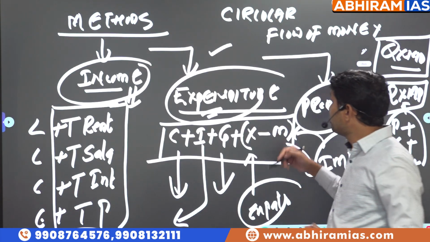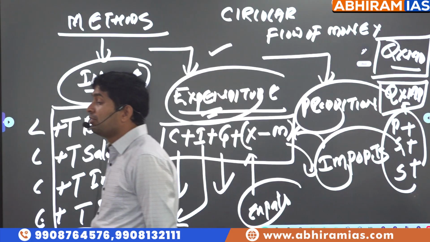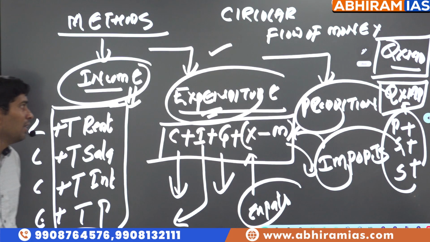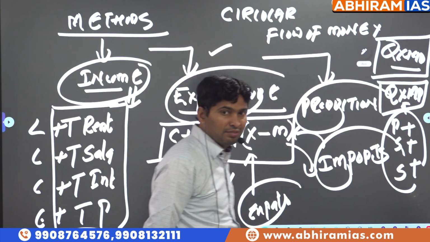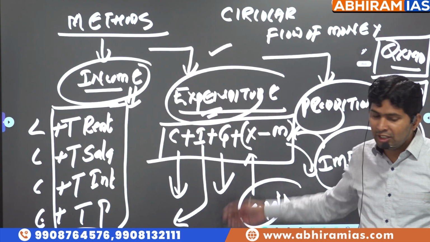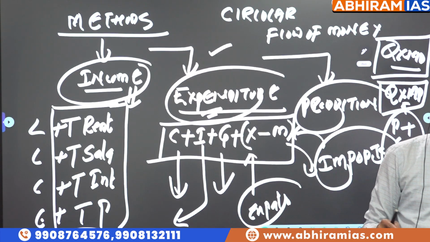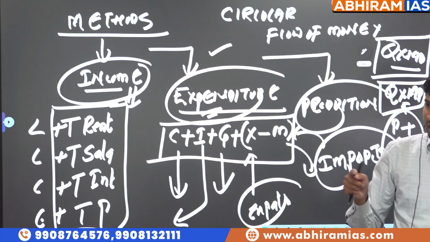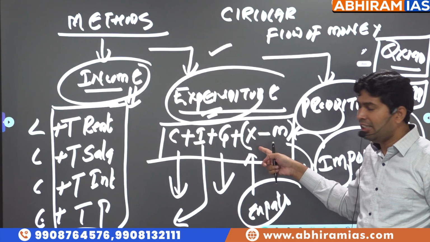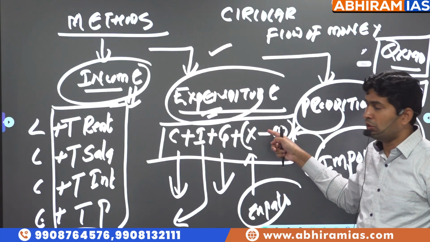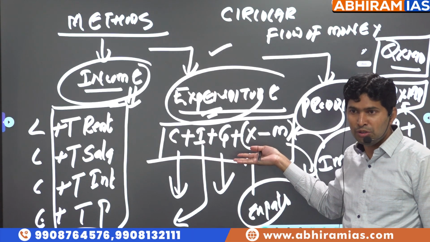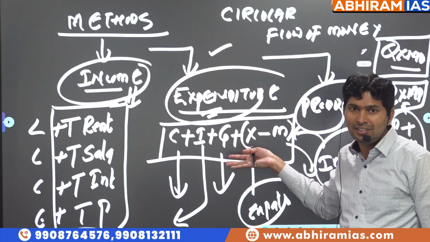If X equals M, in expenditure method, national income equals C plus I plus G. Direct question. What is the total national income in expenditure method? C plus I plus G plus X minus M. But what does the question say? X equals M, meaning X minus M will become 0. So what is national income? C plus I plus G. Easy question only.